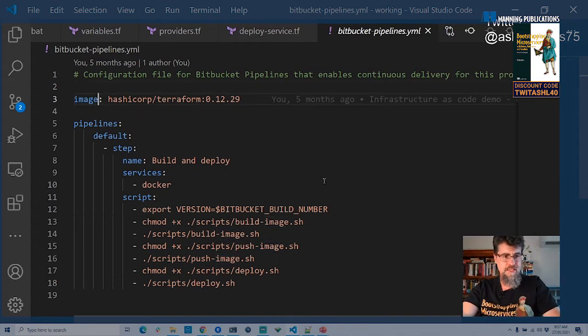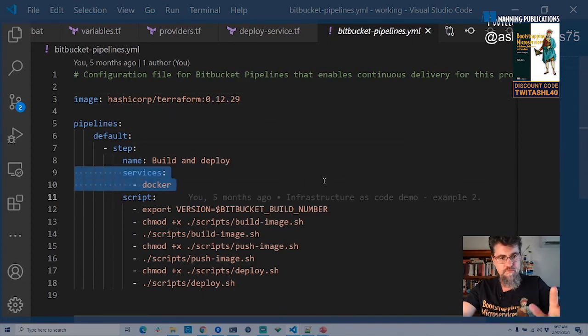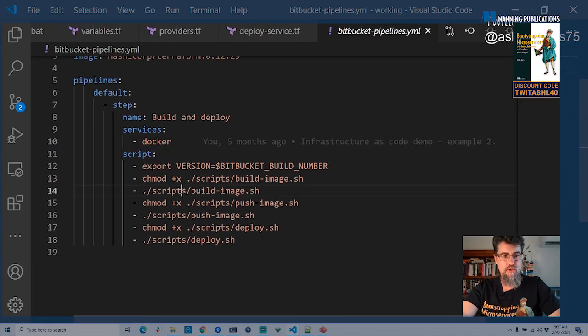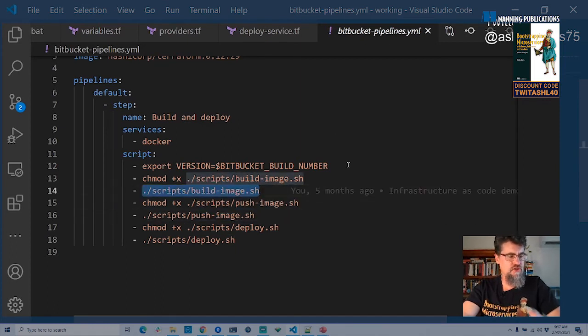But the first thing to note here is that the container that's booted up to run this continuous delivery pipeline is running on Terraform 12. We're also using some special configuration here for Bitbucket Pipelines to pull in Docker. That's what allows us to use Docker as well as Terraform in this case. And what we're doing here is running a shell script to build the image and a shell script to push the image. I'm not going to show you these shell scripts because we're running out of time.